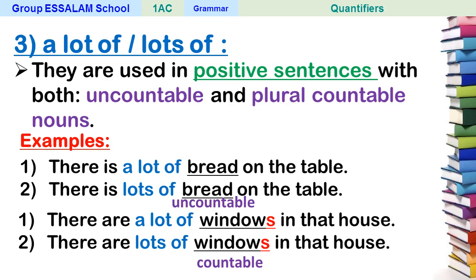Is it okay? So let's repeat from the beginning. Much. Much is used with uncountable nouns. Many. Many is used with countable nouns. Is it okay? And both of them are used with what? With questions and negative sentences. Very good. Concerning a lot of and lots of, they are used in positive sentences with uncountable nouns and plural countable nouns. Clear? I hope so.